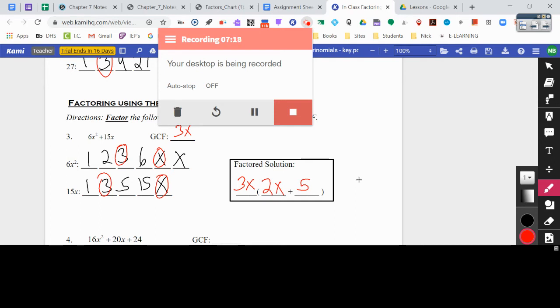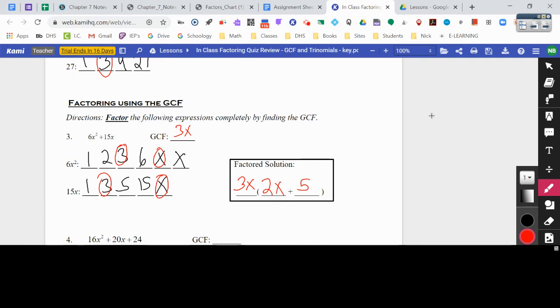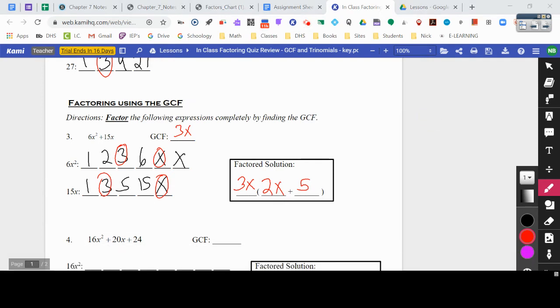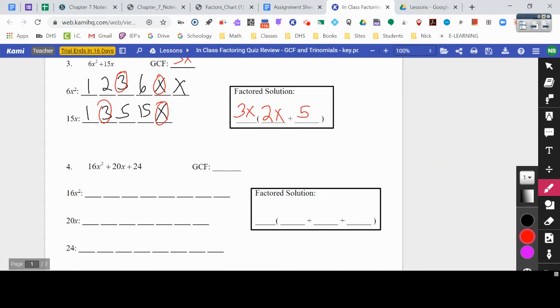All right, time for number 4. Okay, so number 4, it's a little bit longer, right? 16x squared plus 20x plus 4. However, the steps are always the same, right? We're going to find the factors. 16x squared means I have 2 x's, right? 16 means 1 times 16. It means 2 times 8, and it means 4 times 4. Okay, for 20x, we have our x, and it's 1 times 20, 2 times 10, and 4 times 5.